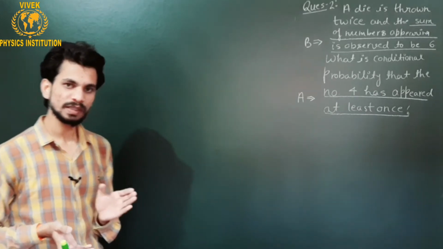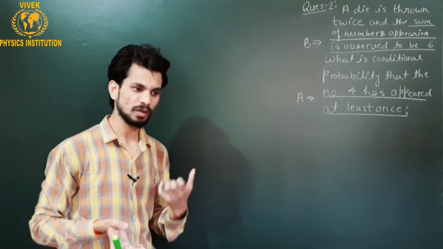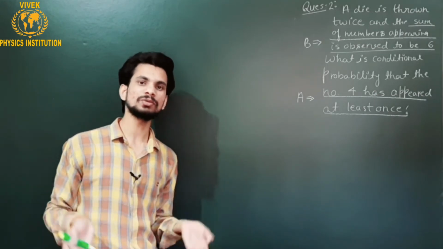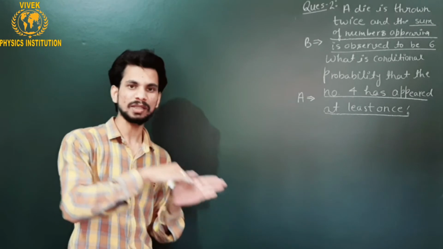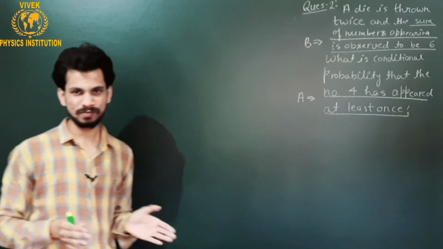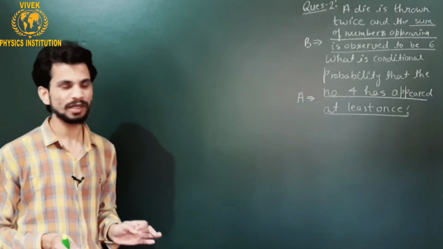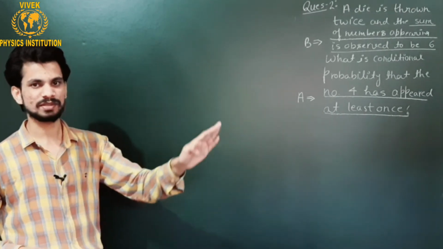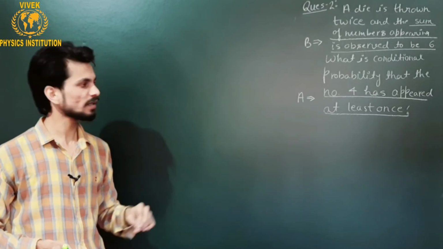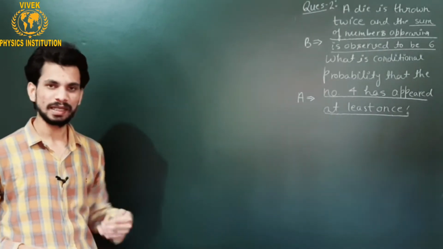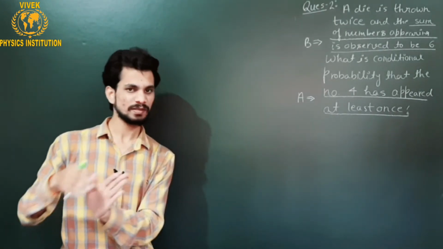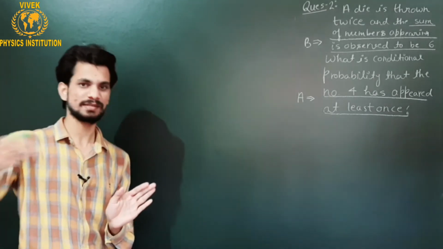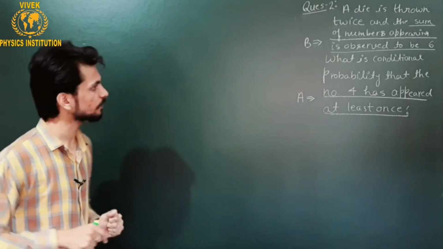You should remember one thing: when you roll a die twice and when you roll 2 dice simultaneously, the sample spaces are the same. So the total number of elements in the sample space will be 36, as you have studied in your 10th or 11th class, and the elements will be 11, 12, 13, 14, 15, 16, 21 and so on up till 66. So there are a total of 36.